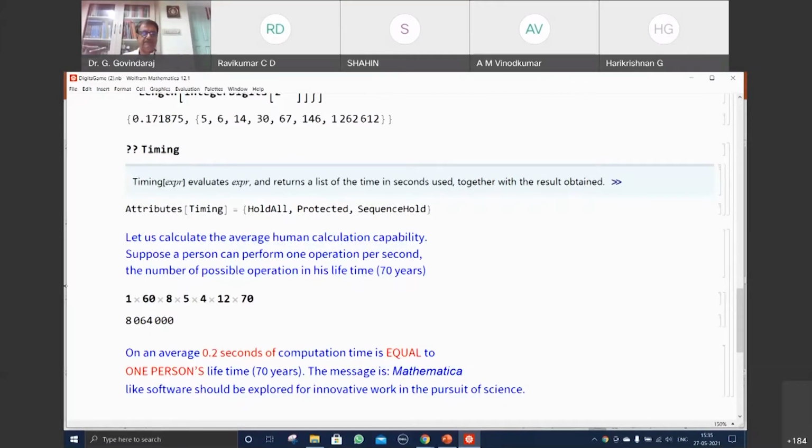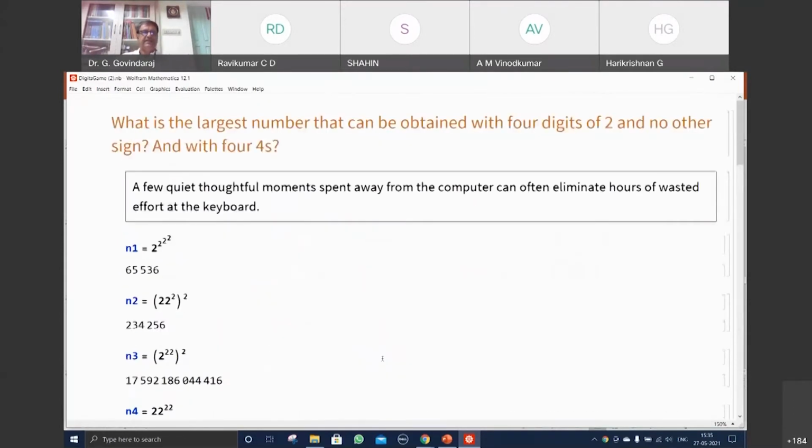So you can see you are working. If you work for 8 hours a day, 5-day week, 4 weeks and 12 months and 70 years, this is the number of operations that's possible.